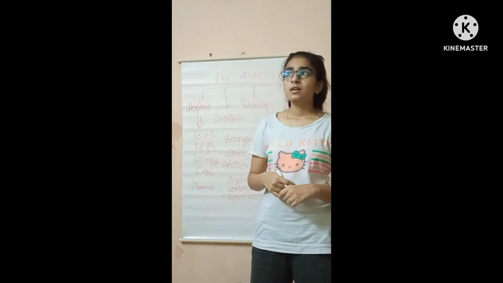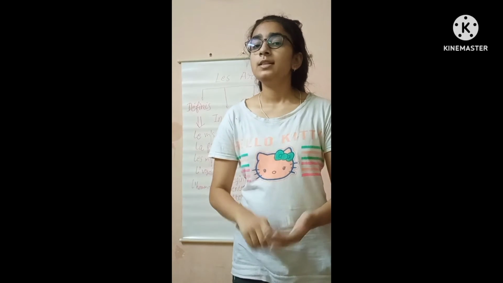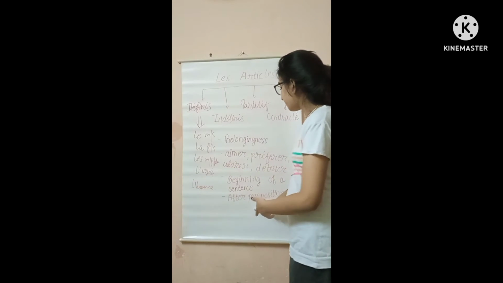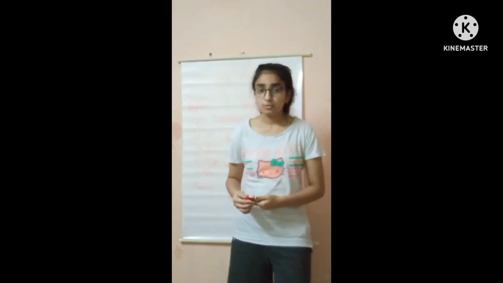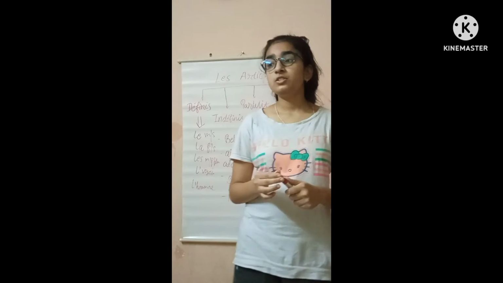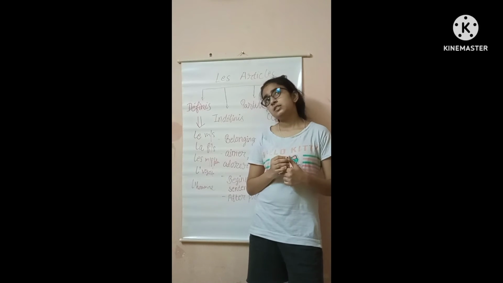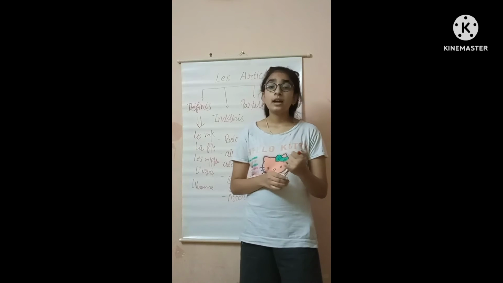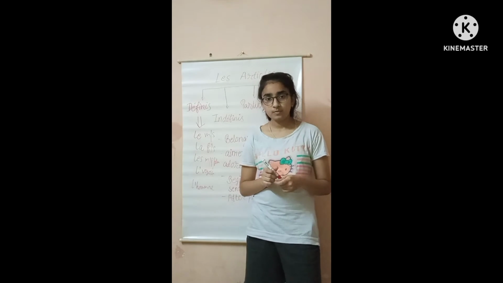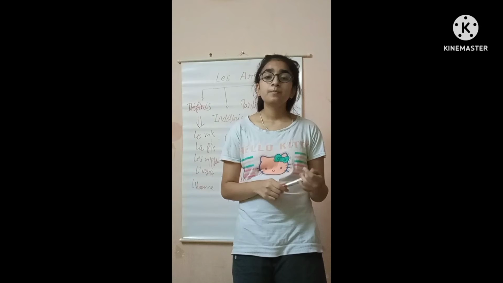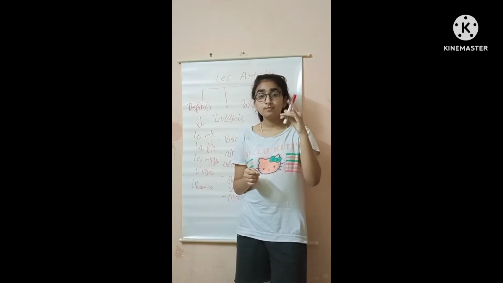Now let's reach another case: after a preposition. For example, I write with a pen: j'écris avec le stylo.